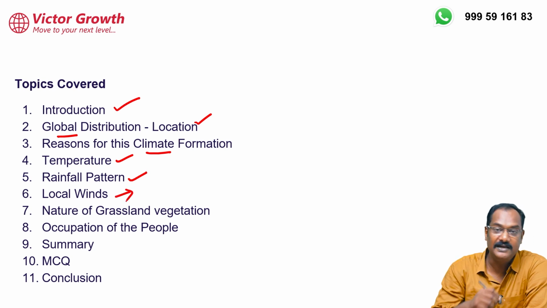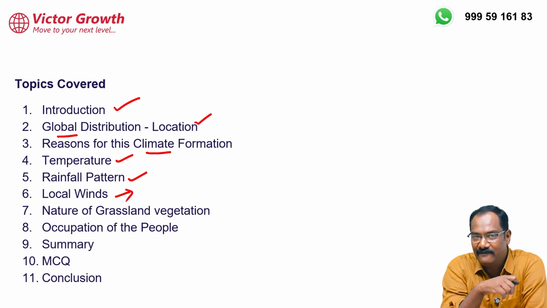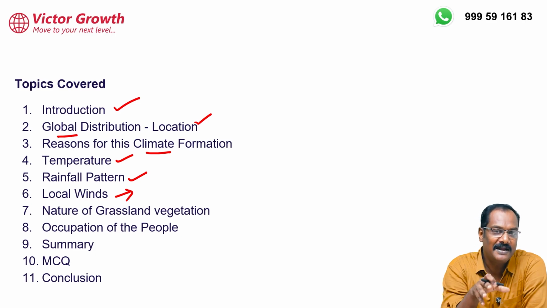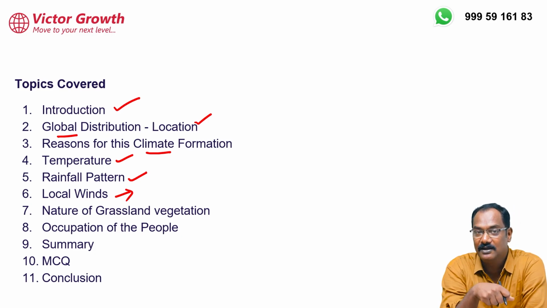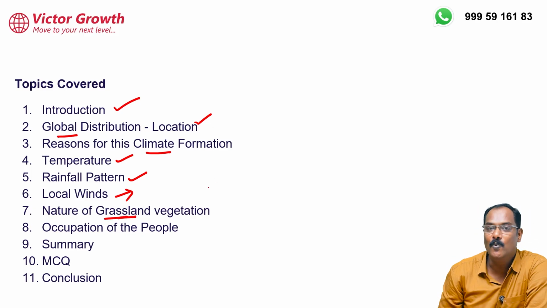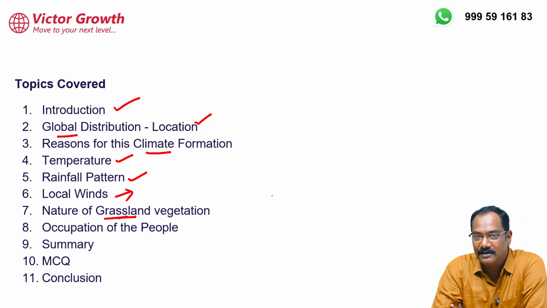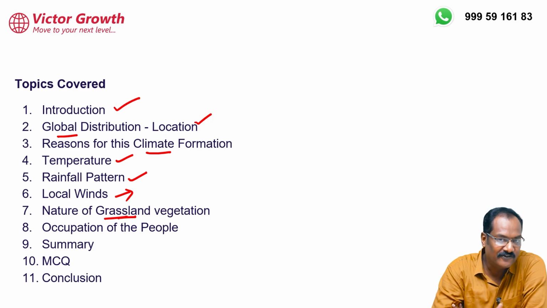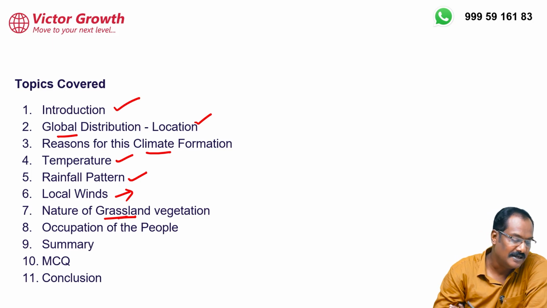Local winds. In many of the climates we do not have a local wind concept, but some climates have local winds. One is this one. The other one is the Mediterranean climate, which also has a lot of local winds, so we'll focus on local winds as well. Then what is the nature of this grassland? How is it different from other grasslands? For example, the tropical savanna, the tropical grassland, is different from this. That difference I'll also explain.